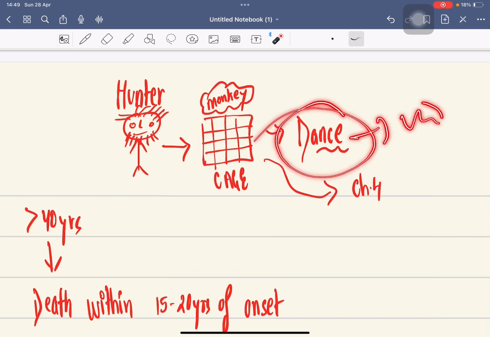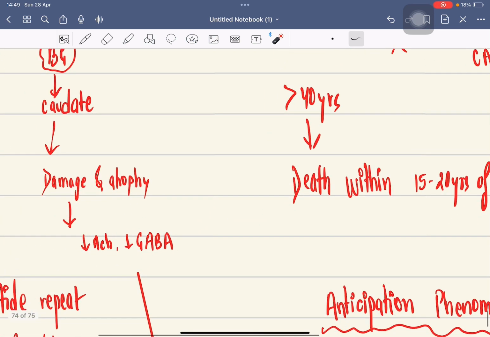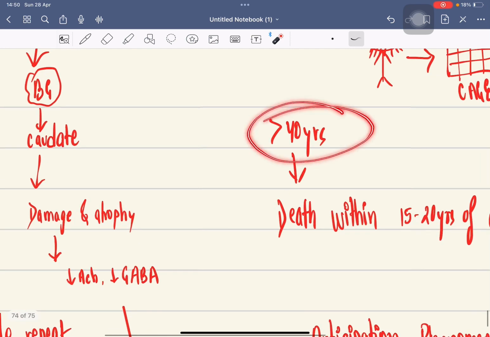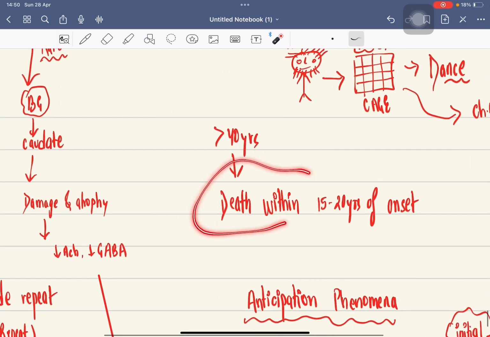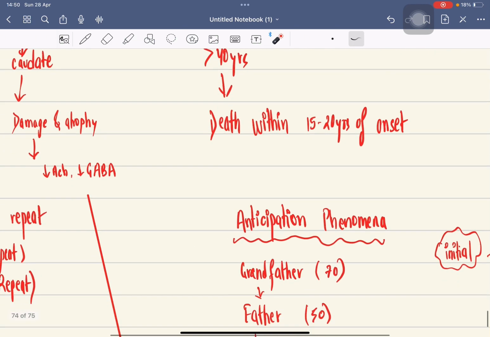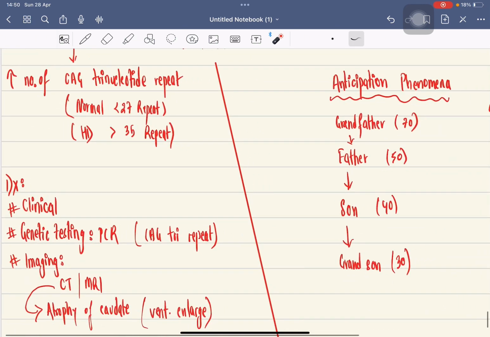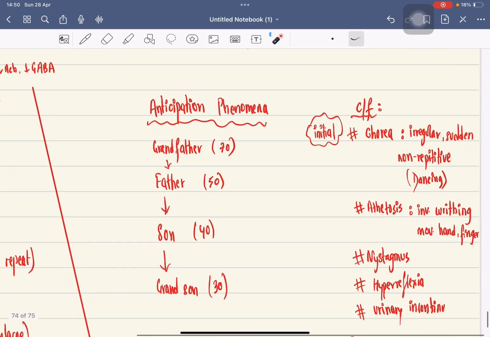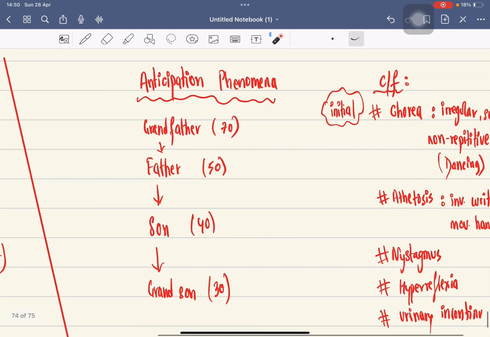It is the clinical features of Huntington's disease. It usually involves an age of more than 40. Death is within 15 to 20 years. It is so fatal. We can see there is one phenomenon called the anticipation phenomenon in Huntington disease.